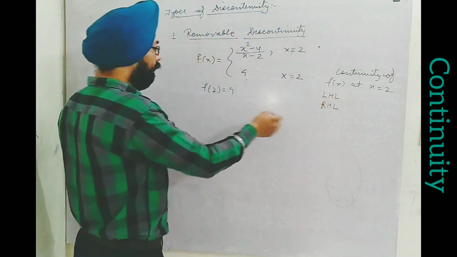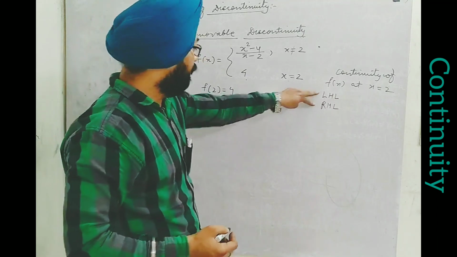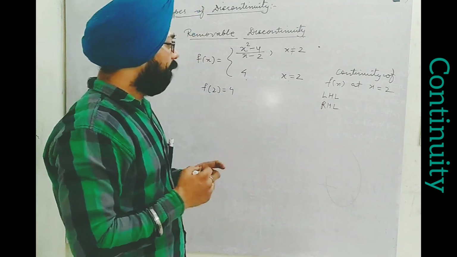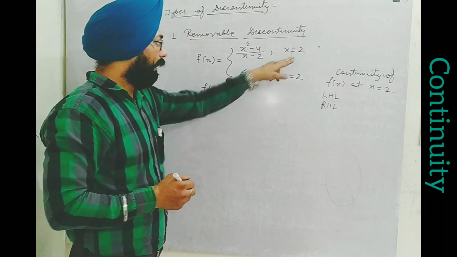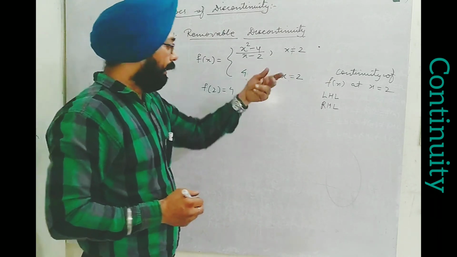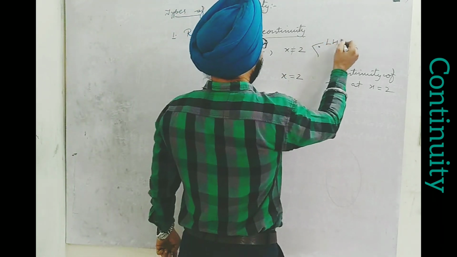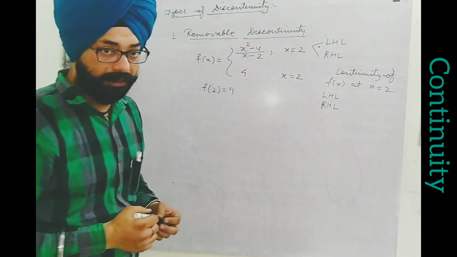These two must be equal and each should be equal to f of 2, meaning these two values should be equal to 4 because f of 2 is given as 4. Now if I see the function, x not equal to 2 has two things, LHS and RHS, both included here in the same definition.